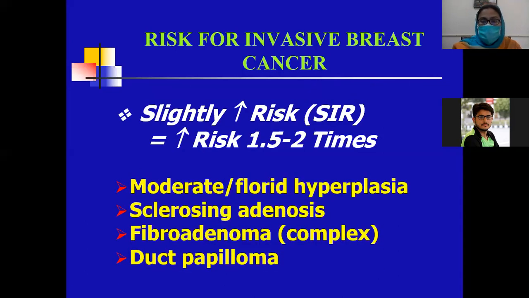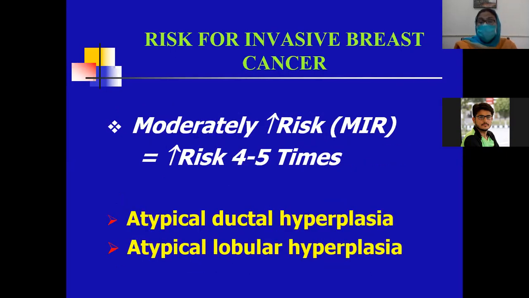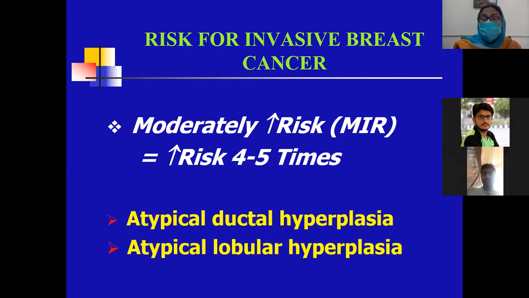There is a slightly increased risk, about 1.5 to 2 times, for the development of invasive carcinoma with conditions like moderate to florid hyperplasia, sclerosing adenosis, fibroadenoma, and duct papilloma. And there is a moderate increased risk, about 4 to 5 times, with atypical ductal hyperplasia and atypical lobular hyperplasia.